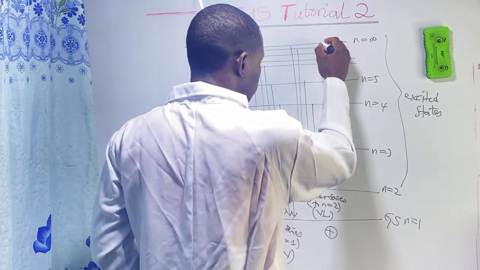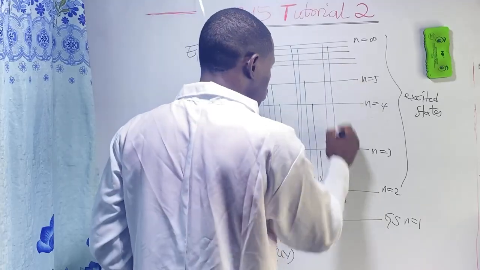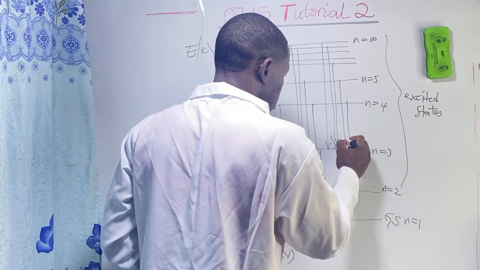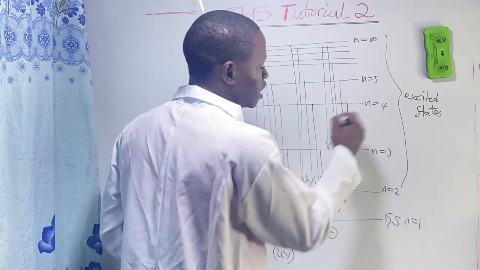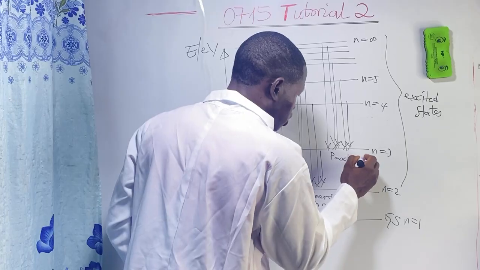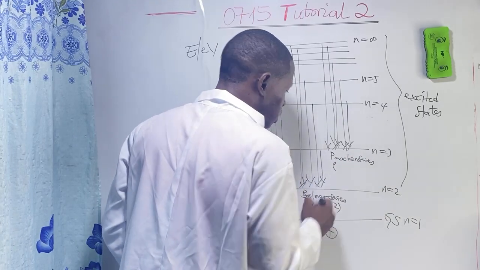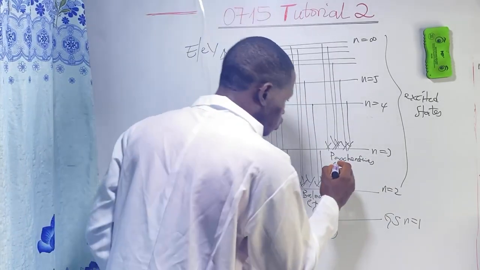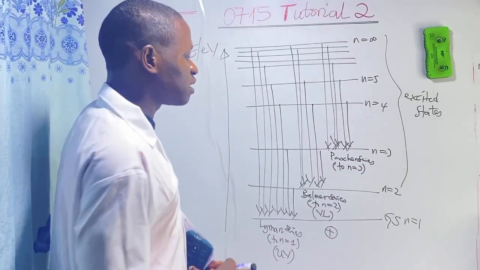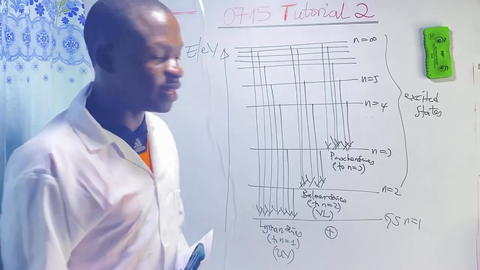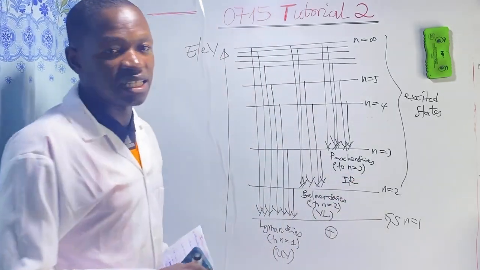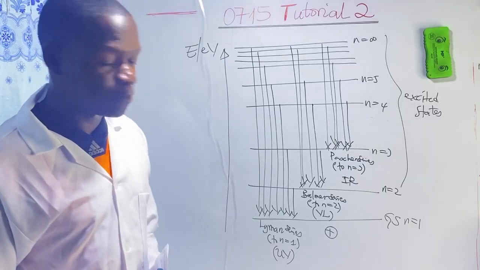Now, when an electron transitions from a high state to the second excited state, or the energy level n equals 3, the series of lines produced there is called the Paschen series. The Paschen series is the transition from a high level to n equals 3, or to the second excited state. And the radiation emitted there falls in the infrared region of the electromagnetic spectrum.